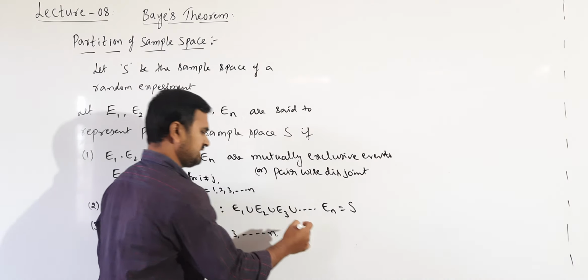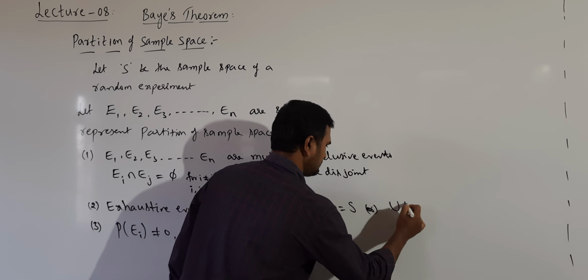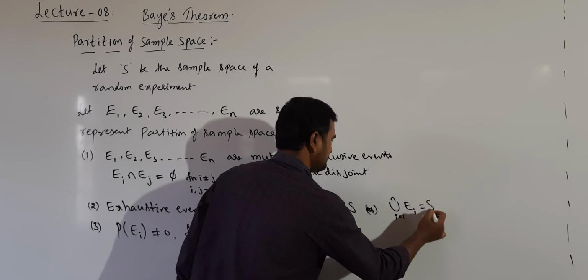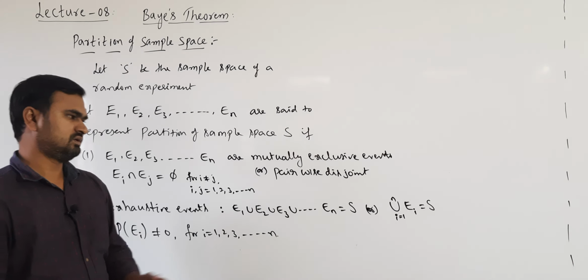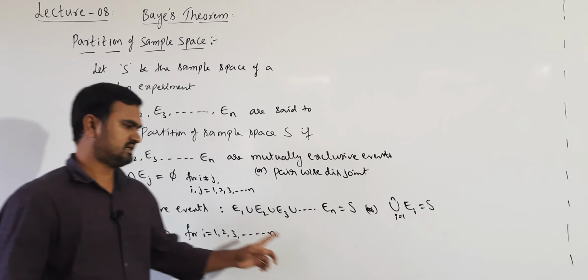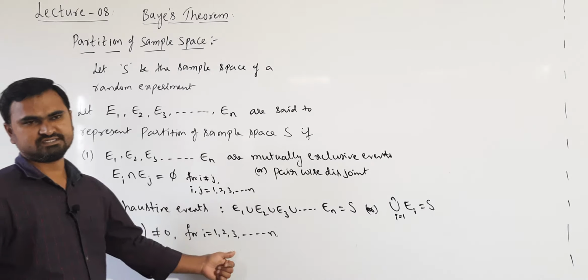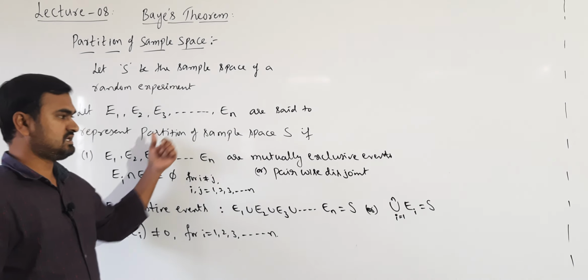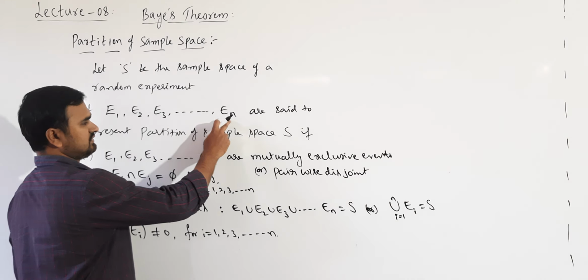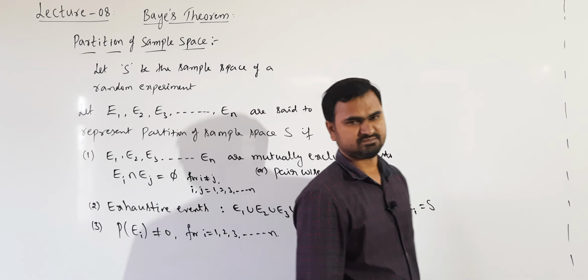Mathematically we write union of Ei, where i changes from 1 to n, is the sample space S. And the probability of occurrence of any of the events is non-zero. If these three conditions are satisfied, then E1, E2, E3 up to En represent the partition of a sample space S.